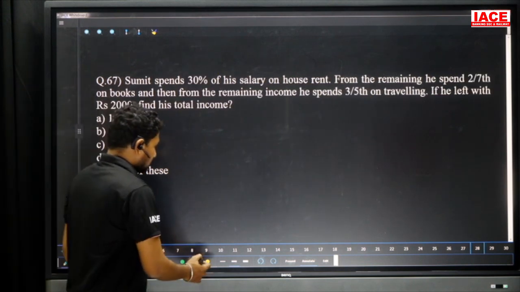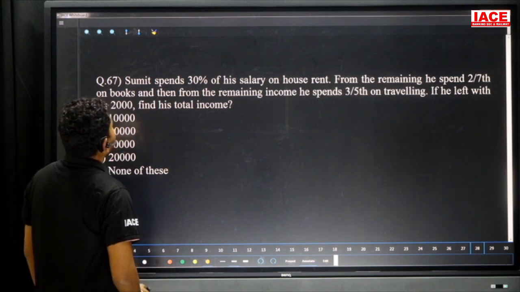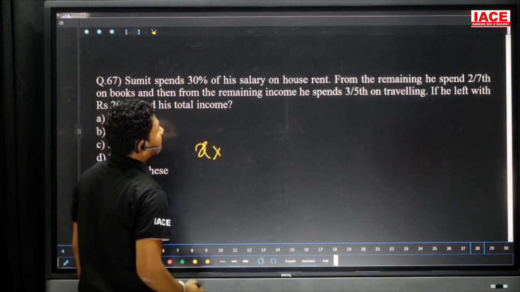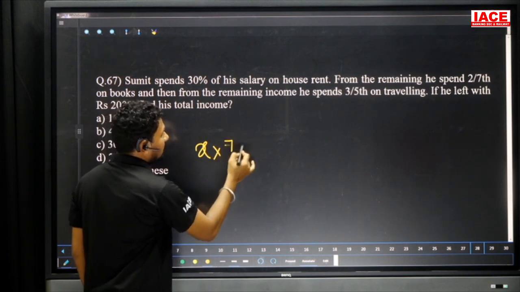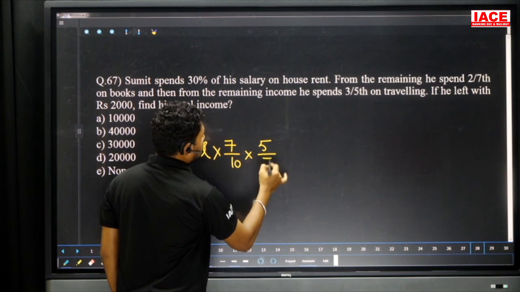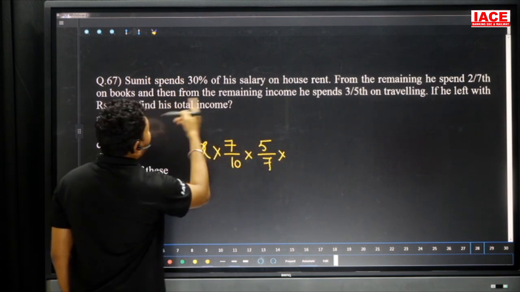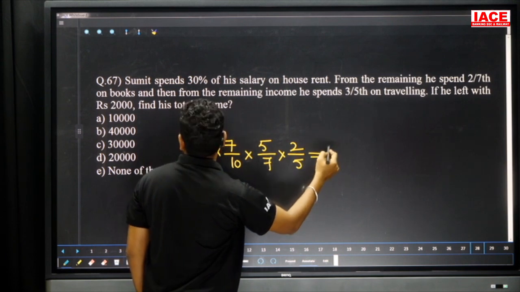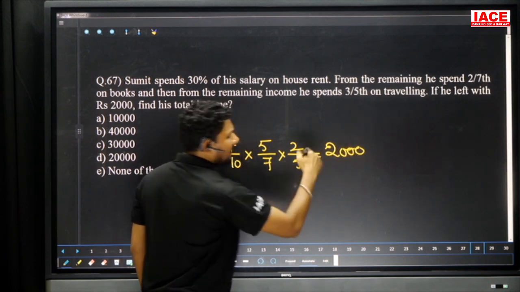Here 67. So what is 67? Sumit's salary we take as X. Sumit spends 30% of the salary. The remaining is 70%. We can write 7 by 10. And from the remaining, he spent 2 by 7, so the remaining is 5 by 7. And then from the remaining, he spends 3 by 5, so the remaining is 2 by 5. Then finally, he is left with how many rupees? 2000. I am writing the left-over value.